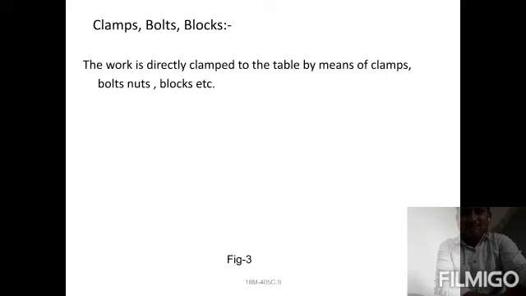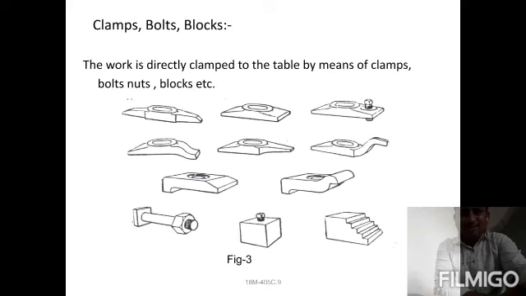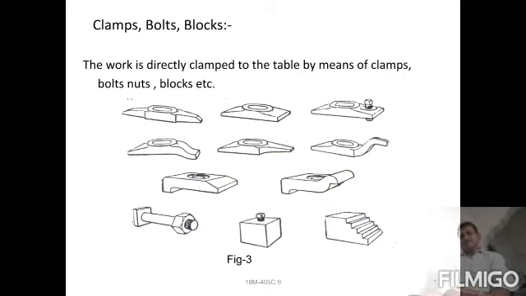You can check here the clamps and bolts on a surface grinder. These clamps are also there, and bolts are also there for holding the workpiece on surface grinding machines. You can check here different sizes and shapes of components provided for supporting the workpiece. So that is the main thing.